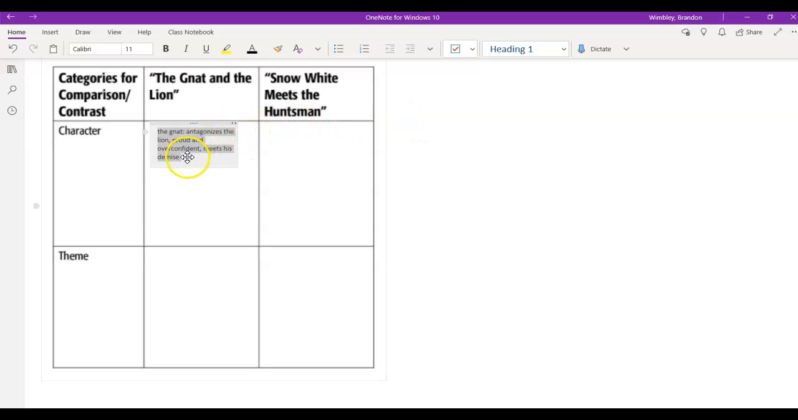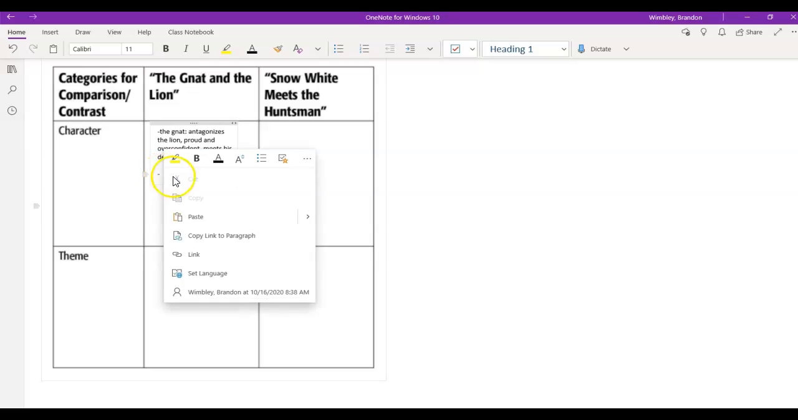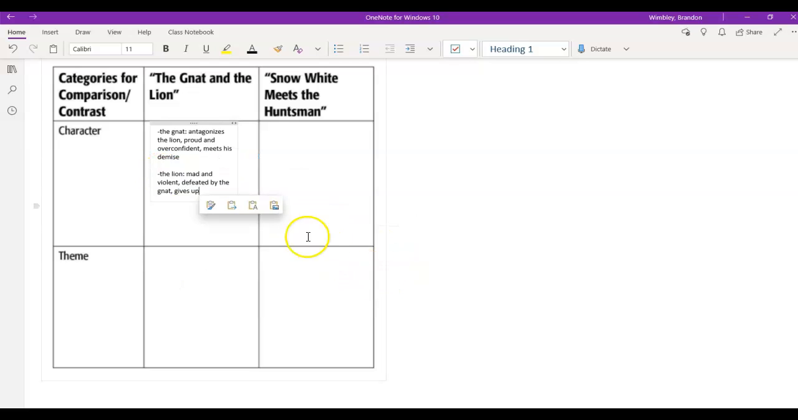For the gnat, he antagonizes or he annoys the lion. And he's proud and overconfident, but he meets his demise. So these are my character traits for the gnat. Now let's look at our character traits for the lion. The lion, he's mad, he's violent, and he gets defeated by the gnat, and he gives up. So let's add that in our part right here.